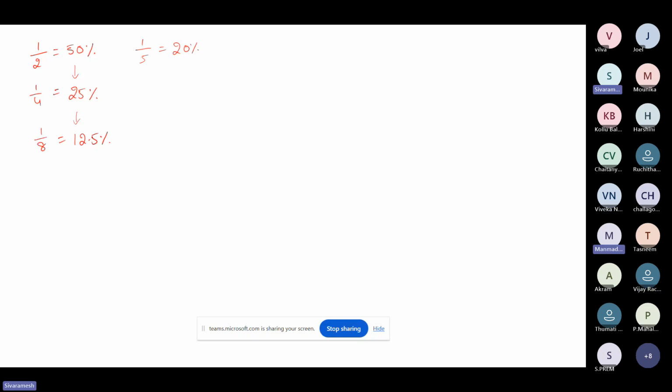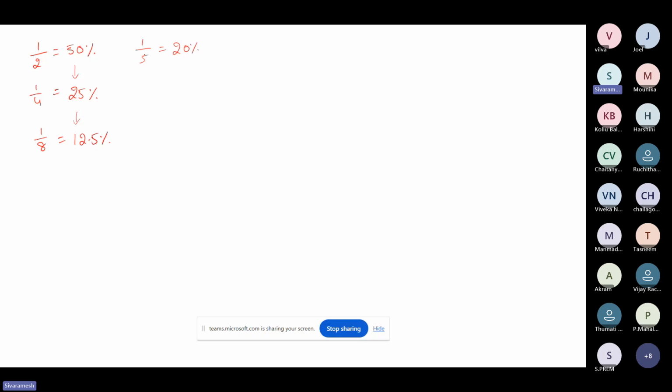That's it. There will be some standard values for percentage to fraction conversions. If you learn these, maximum 90% of the questions they give in the exam will be based on the standard values only. So no need to worry about it. So 1 by 2 means 50%, 1 by 4 means 25%, 1 by 8 means 12.5%.